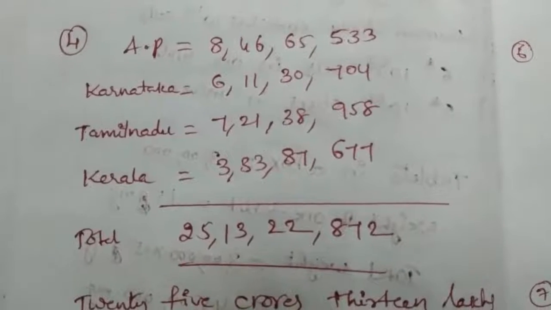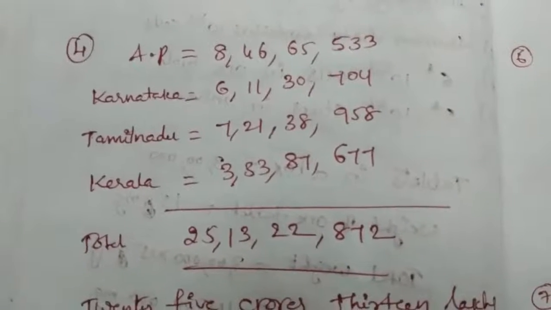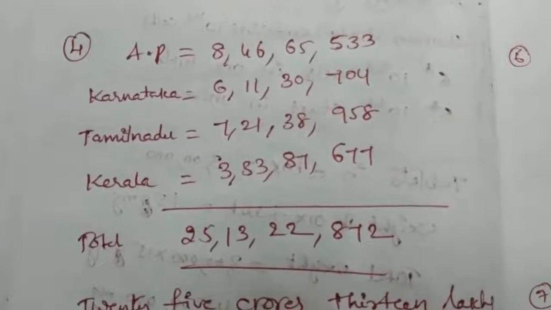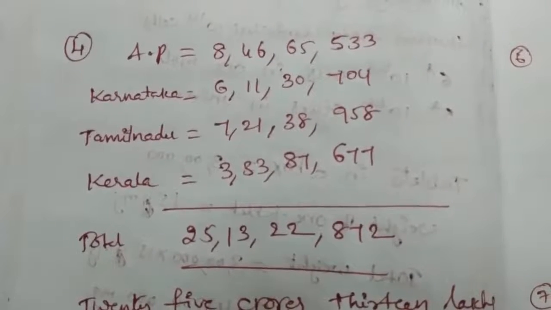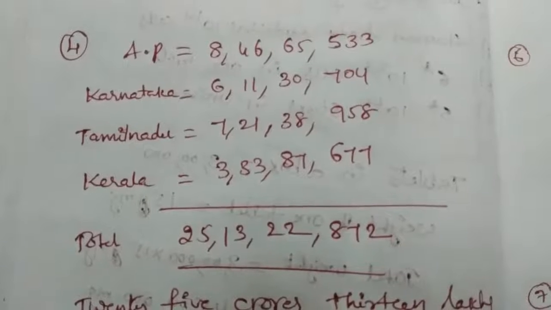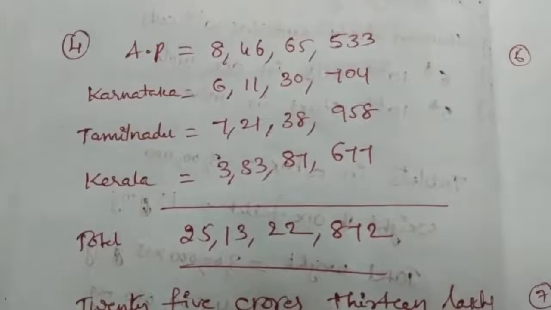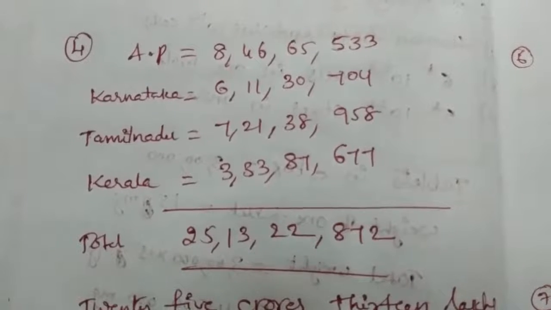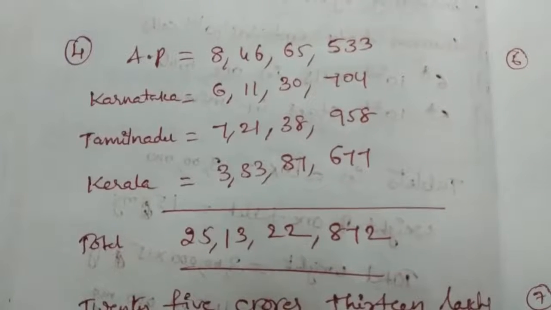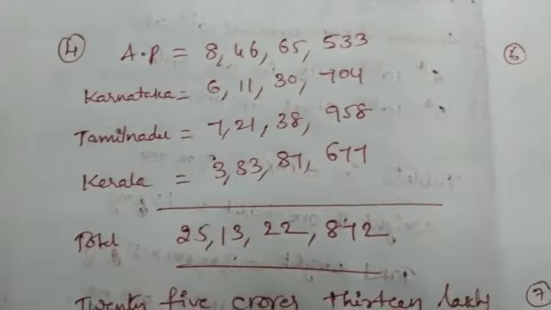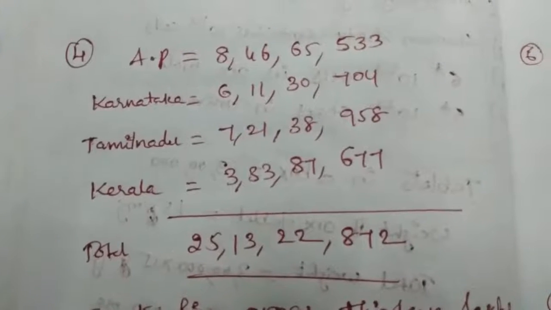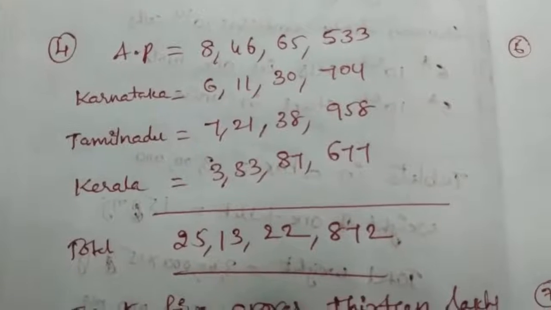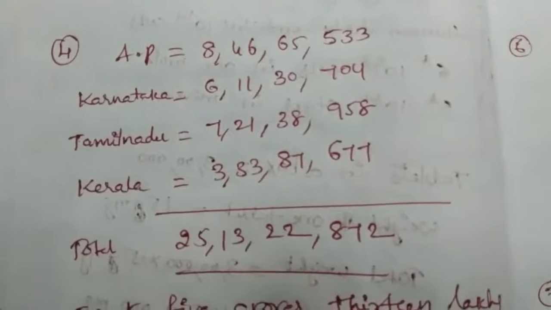Now we add these 4 states' populations to get the South India total population. So here we get 25 crores 13 lakhs 22,872.